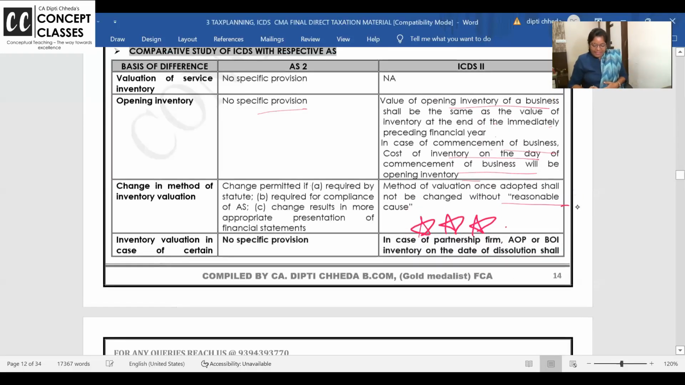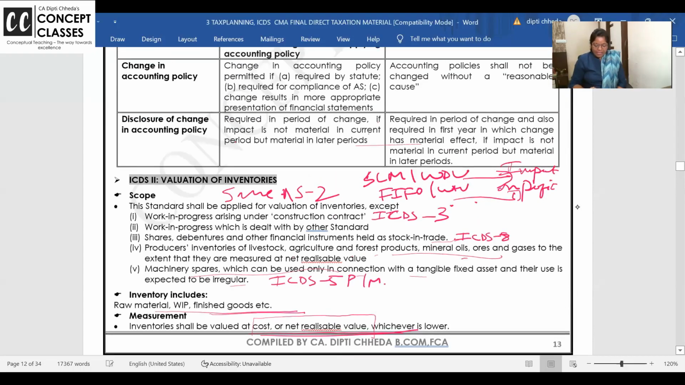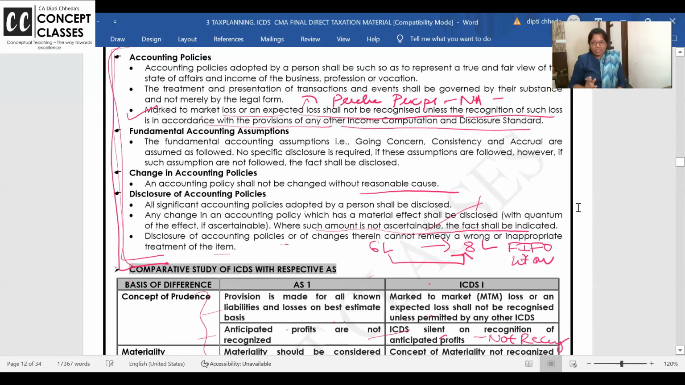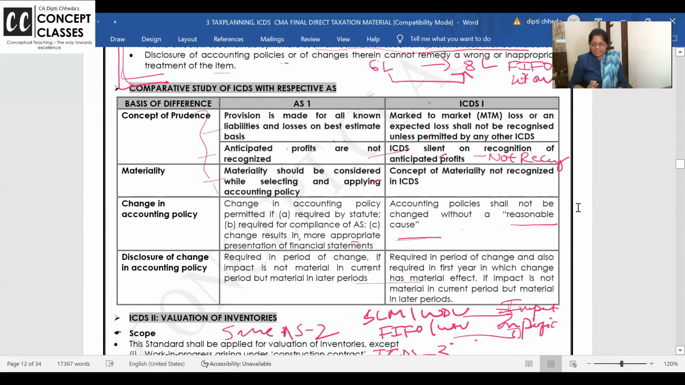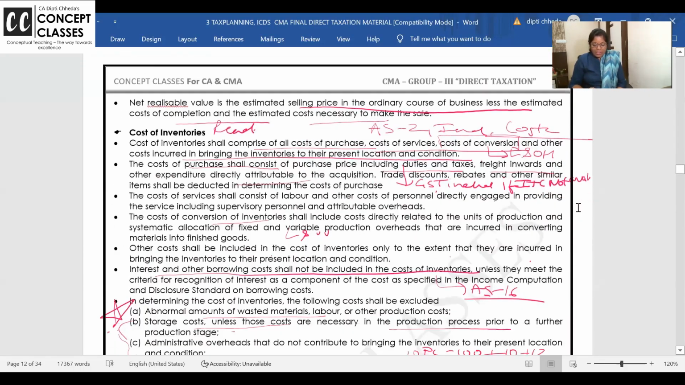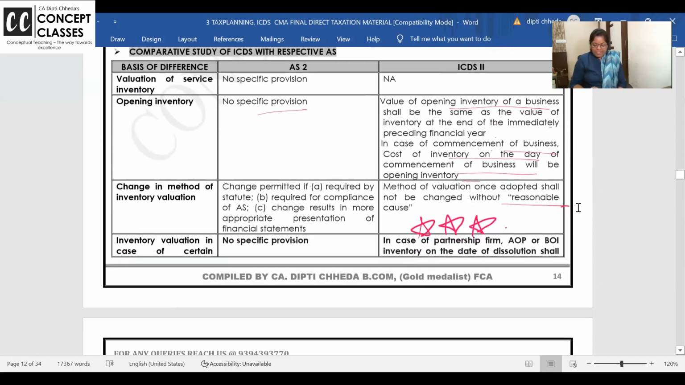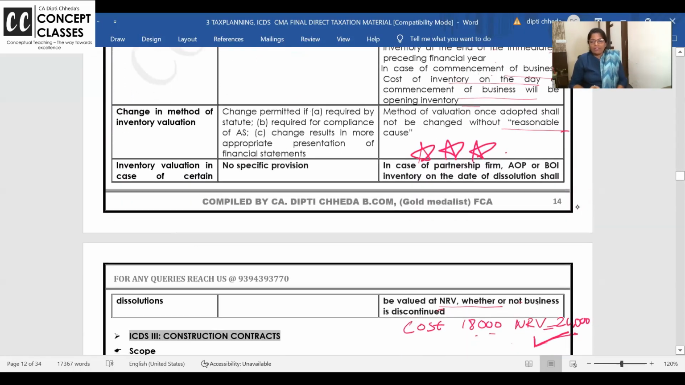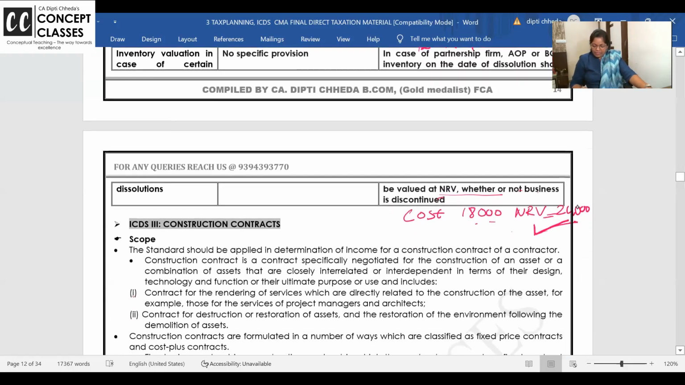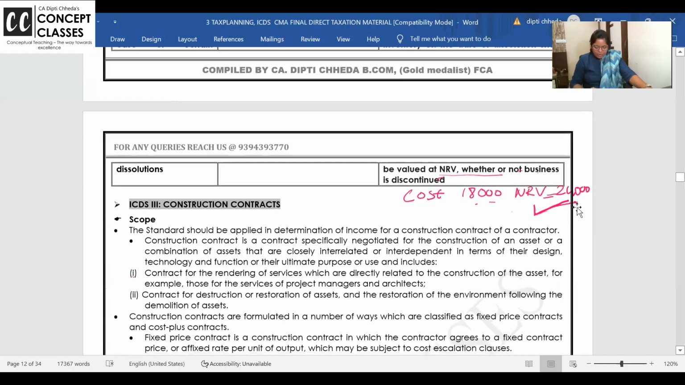Okay, so let us recollect what we have done after the break. We have completed what are all the rules and regulations for ICDS. Then we did ICDS 1, which says prudence is not followed, materiality is not followed. ICDS 2 is exactly like AS 2, only when there is a dissolution of a partnership firm, ICDS says value the closing stock at NRV only, whether it is cost or NRV, whichever is lower. No, it's NRV. Have you all written this example also?